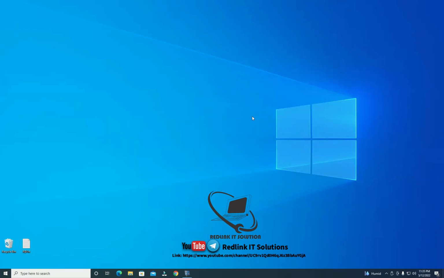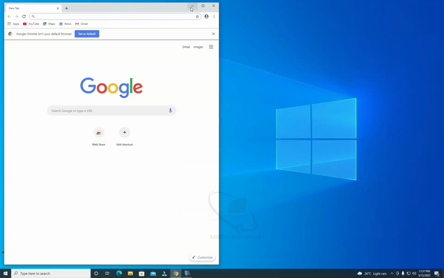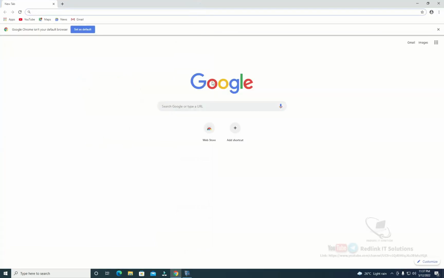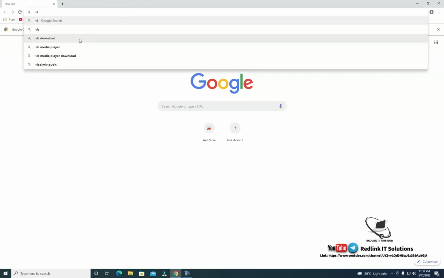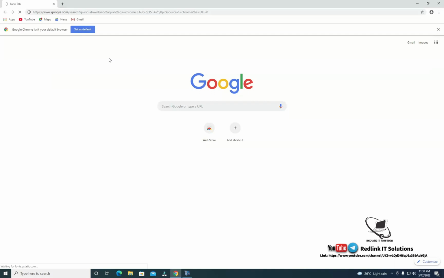of all go to your internet application on your computer. I have Chrome here. I'll double click Chrome. Okay, so Chrome has now opened. We are going to search VLC download. So you type VLC download and you double click it.